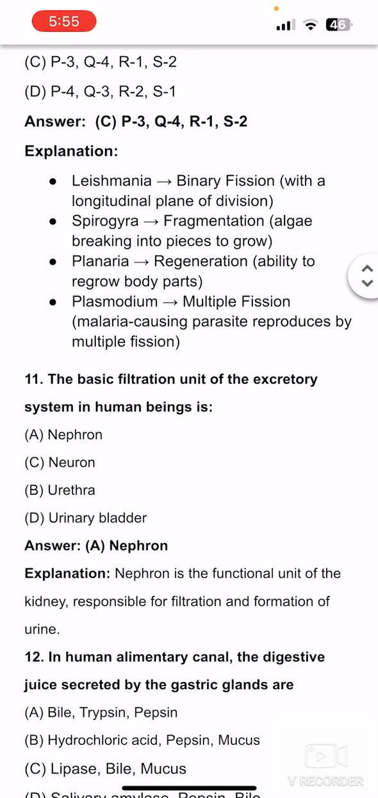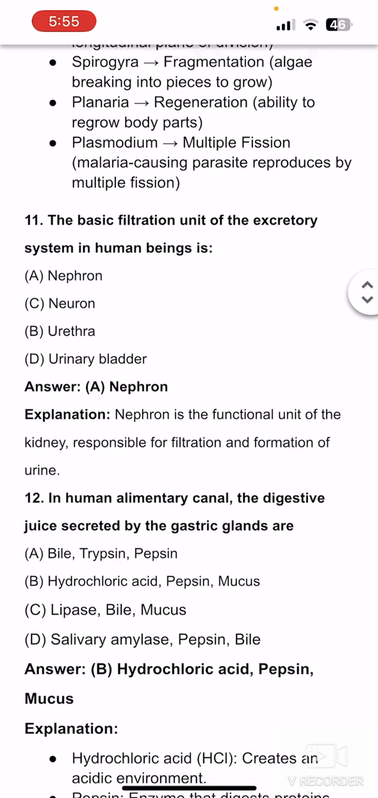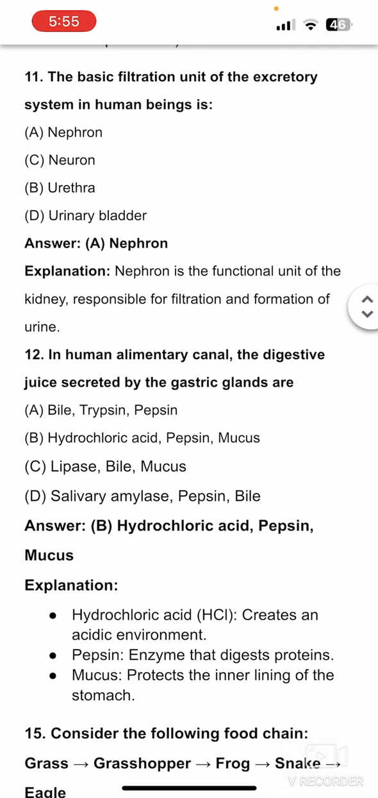Next was question number 11 here. The basic filtration unit of the excretory human system is, so that is nephron. Nephron is the structural and functional unit of the kidney.